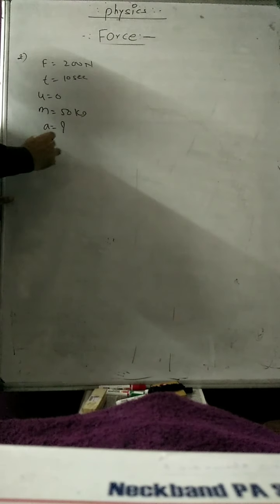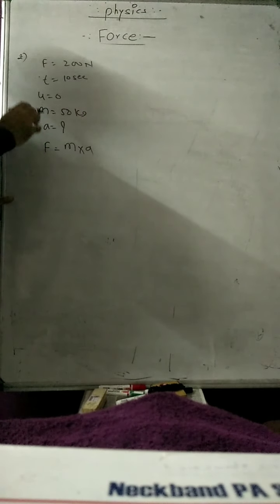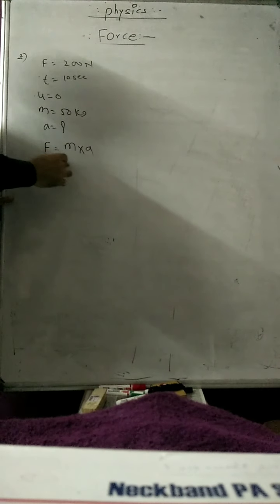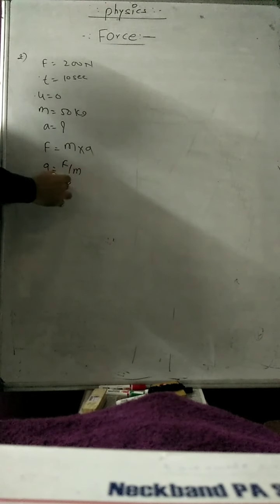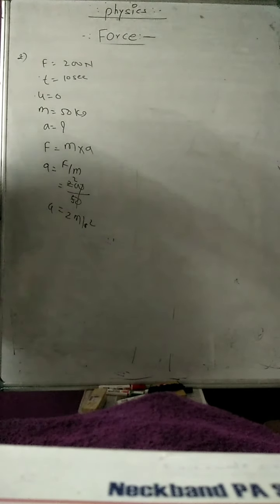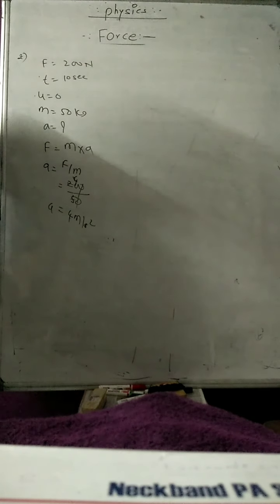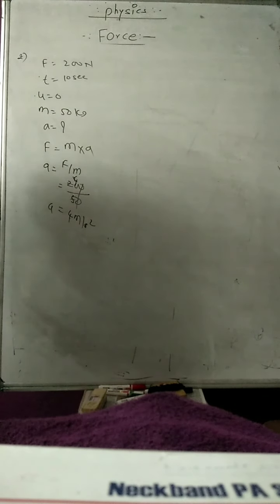So now you have the formula, force is equal to mass into acceleration. Sir, how long is the time? You have given 10 seconds that the force has been applied on the body, and initial velocity is 0, so it is not playing any role. So therefore acceleration is equal to force upon mass. Force will be 200 Newton upon mass 50 kg, 200 by 50, so the correct answer is 4 meter per second square. Okay, so this is how you have to solve this question.